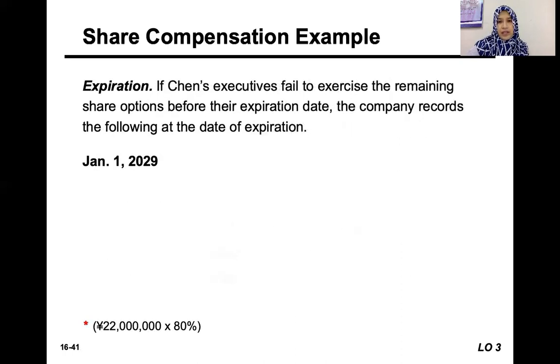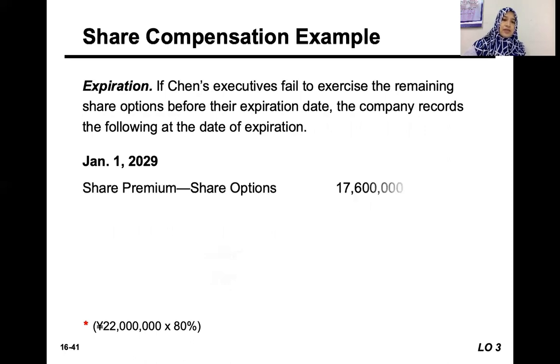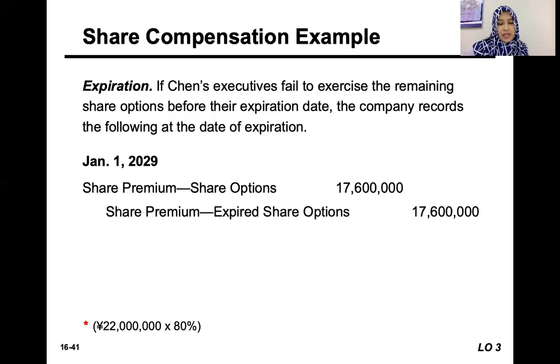If the executives are not exercising until the end of the stated period, which was 10 years, if you remember the illustration, the company would record the following at the date of expiration. They would close down the share premium share options account, and it is transferred into share premium expired share options.